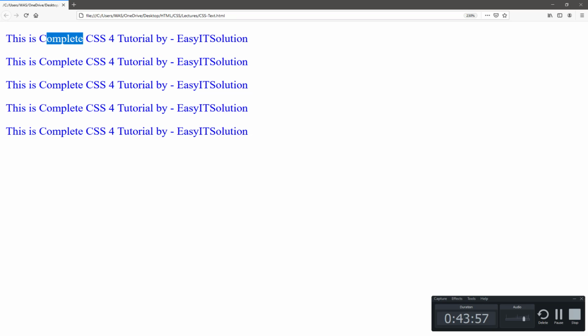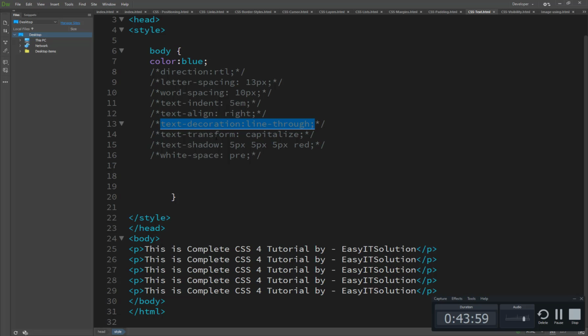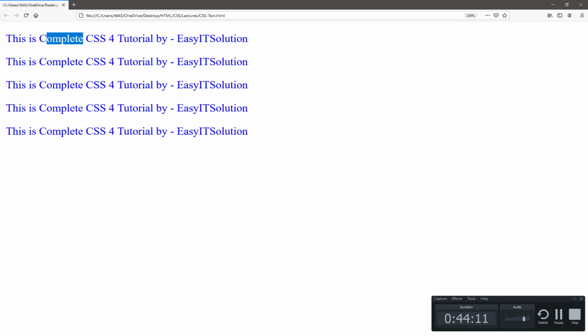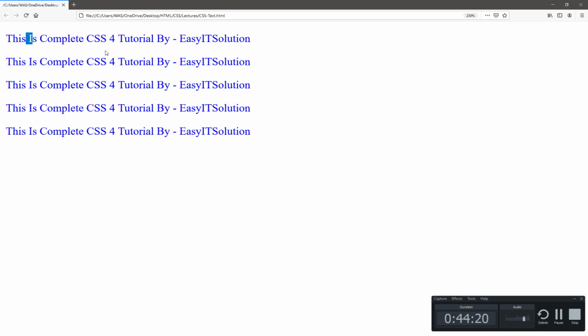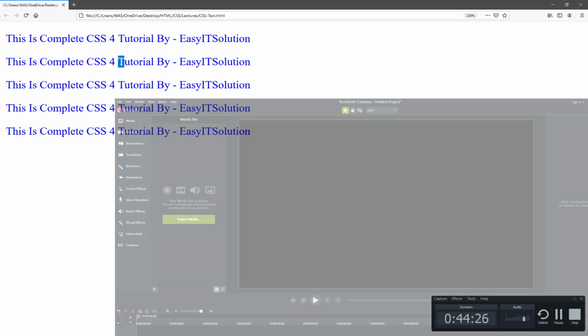So now we convert this very easily by using text-transform: capitalize. Capitalize means that the first letter of every word should be capitalized. So now you will see here that 'I' is not capitalized, and the 'by' and 'B's are not capitalized here. So when I refresh, it automatically capitalizes the first letter of every word. So this is how this property works for capitalize.